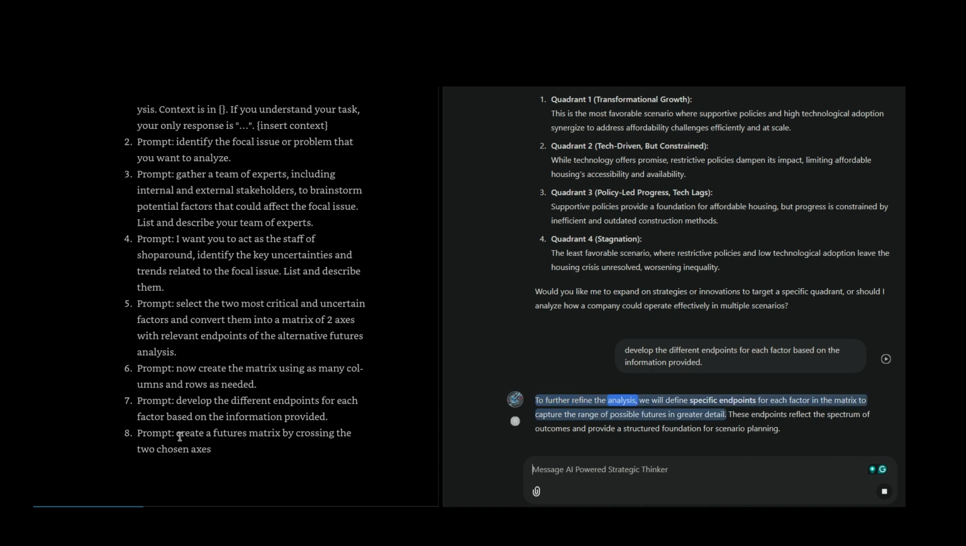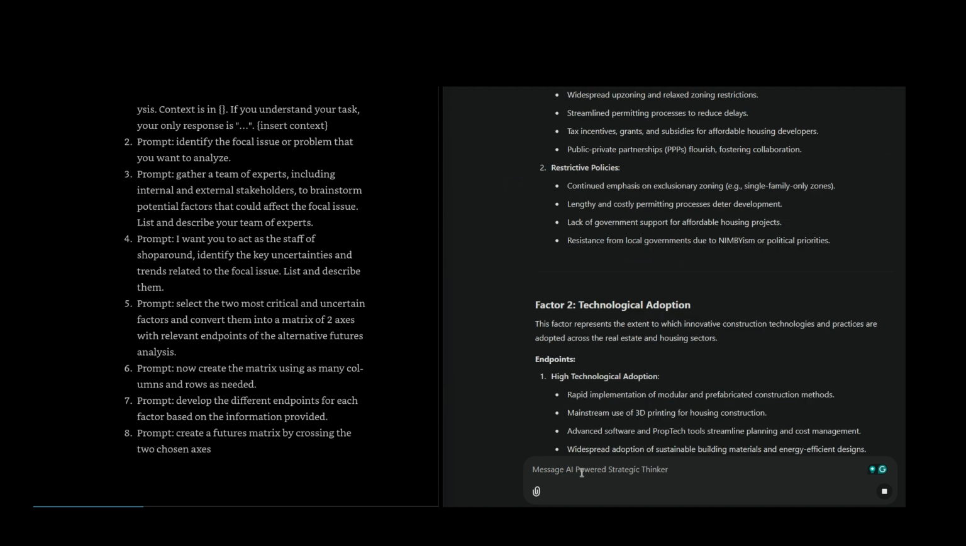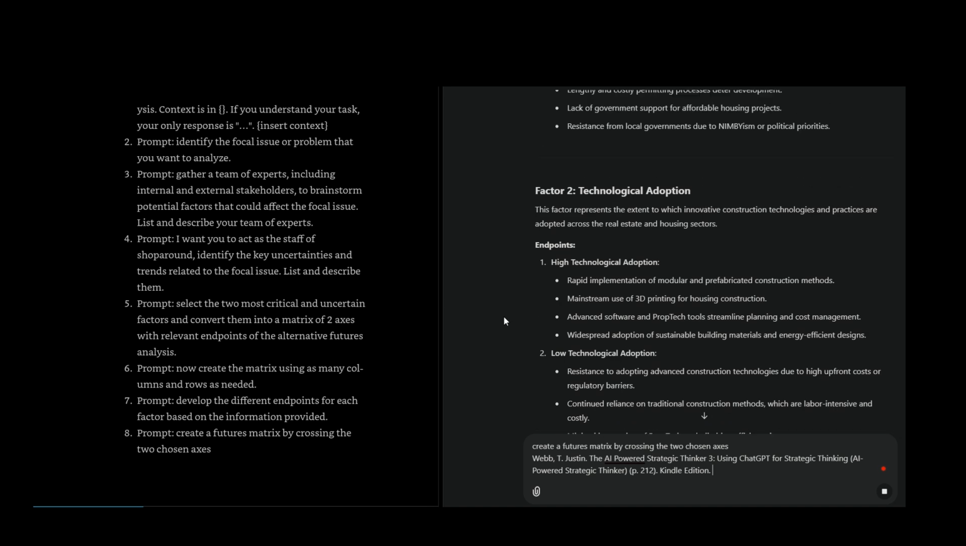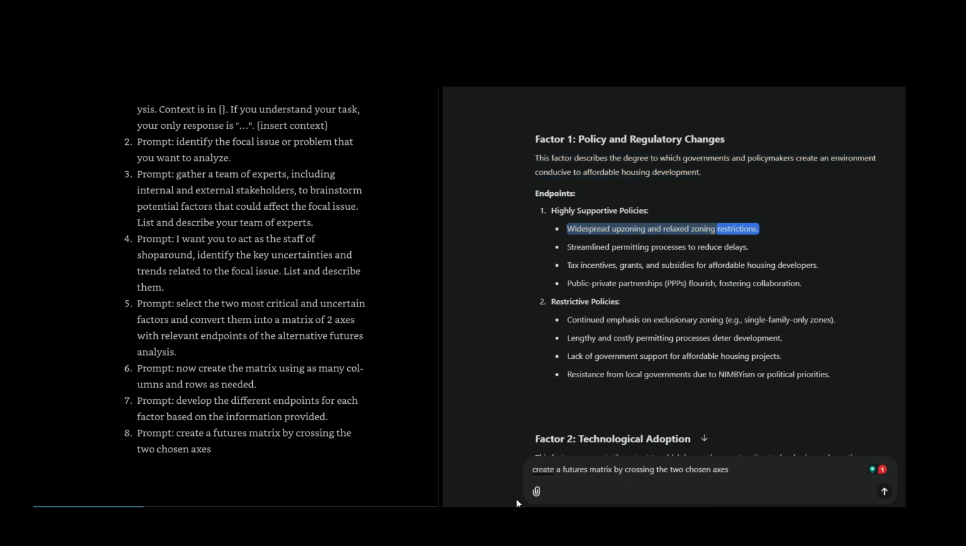To further refine the analysis, we will define specific endpoints for each factor in the matrix to capture the range of possible futures in greater detail. These endpoints reflect the spectrum of outcomes and provide a structured foundation for scenario planning. Factor 1: policy and regulatory changes. This factor describes the degree to which governments and policymakers create an environment conducive to affordable housing development. Endpoints: highly supportive policies, widespread upzoning and relaxed zoning restrictions, streamlined permitting processes to reduce delays, tax incentives, grants, and subsidies for affordable housing developers. Public-private partnerships (PPPs) flourish, fostering collaboration.